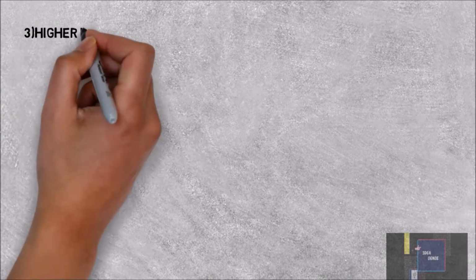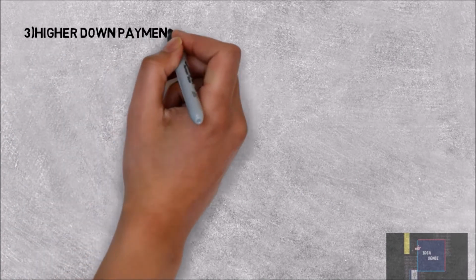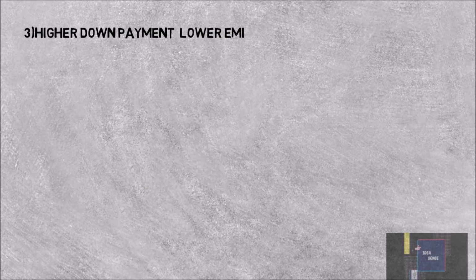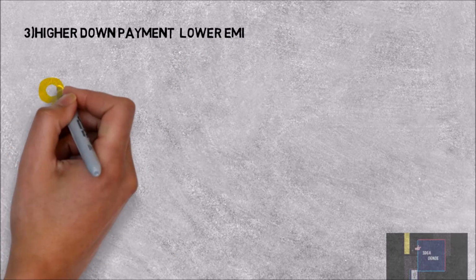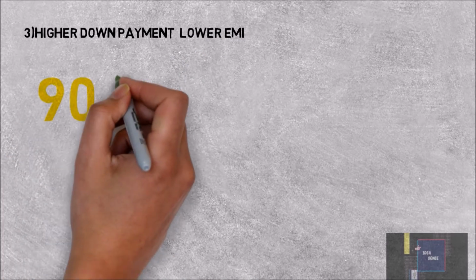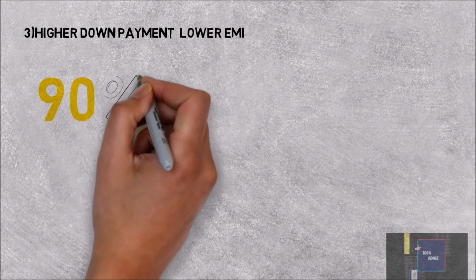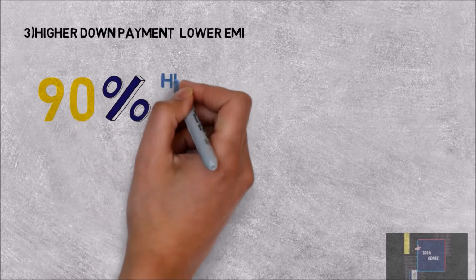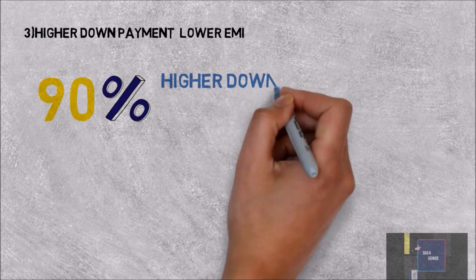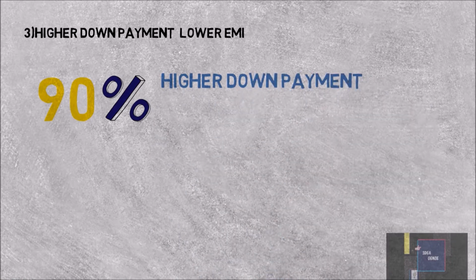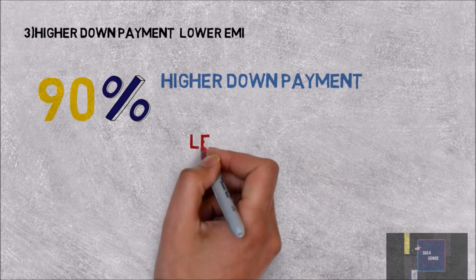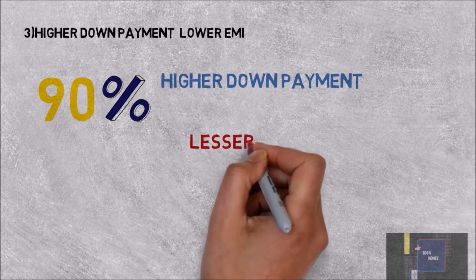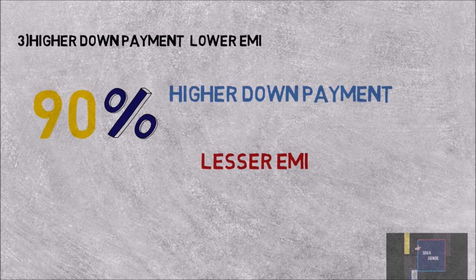Tip number 3, higher down payment, lower EMI. Banks offer home loans up to 90% of the property value. Even if we have surplus money, since banks are offering a higher amount, we would just go ahead and take a higher loan. Instead, if you have surplus money with you, you can pay a higher down payment and take a lower home loan, which can lower your EMI. Lower EMI means more comfort in life.